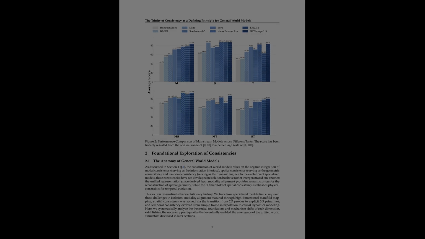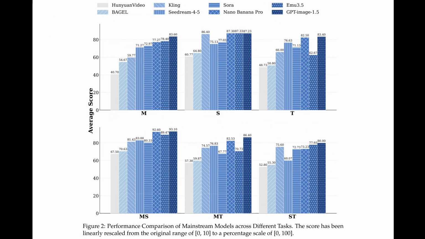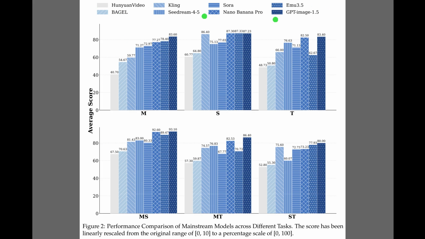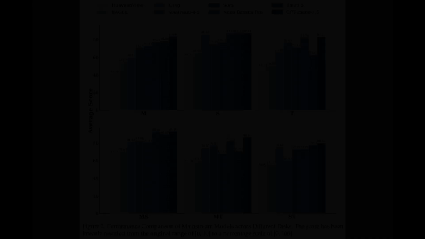Now, Figure 2 applies this framework to evaluate leading models like Sora, Kling, and GPT Image 1.5. The bar charts break down performance across the three pillars: modal, spatial, and temporal consistency, labeled simply as M, S, and T. The top row displays scores for these individual dimensions, showing relatively high performance for spatial and modal tasks. In contrast, the temporal group on the right reveals more struggle, with baseline models dropping below 50%. This confirms that maintaining causal logic over time remains significantly harder than just aligning text with static images.